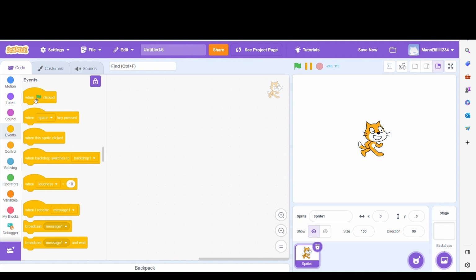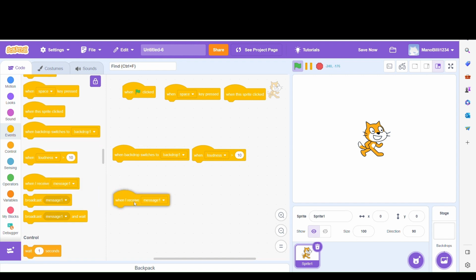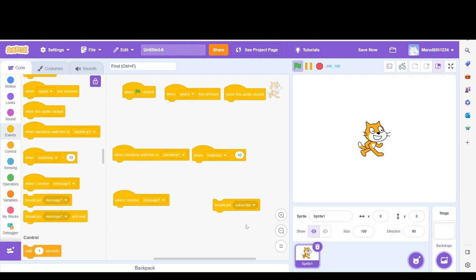Now we are coming to the events block. First of all, this is the when click block. These are the main blocks: if this specific function happens, then do this thing. I don't really use this unless I want to show it off. And when I receive and broadcast, these two are the most main blocks I ever use. Literally, who doesn't use these blocks?